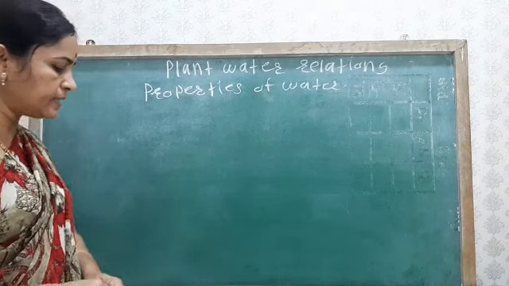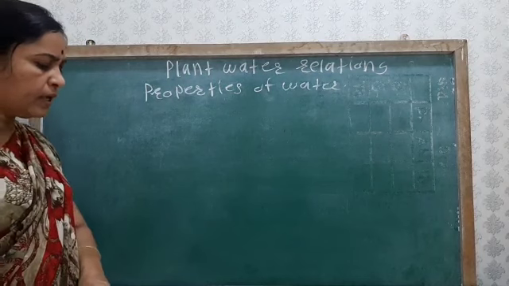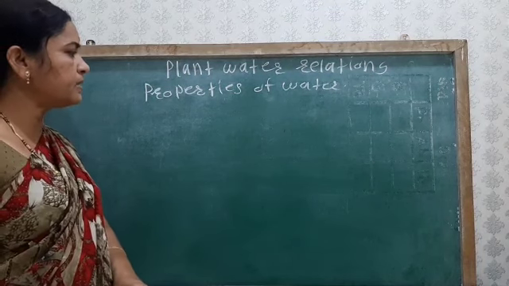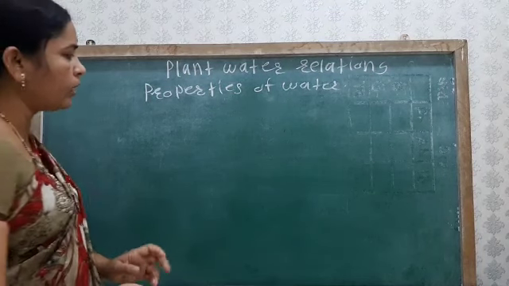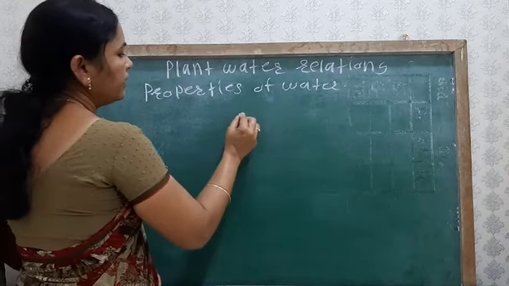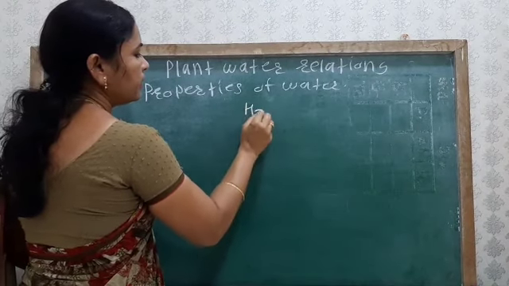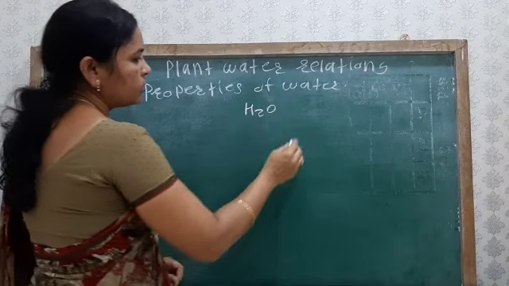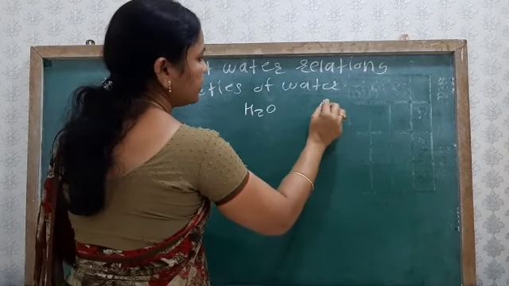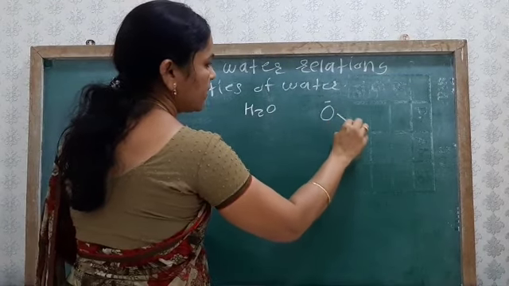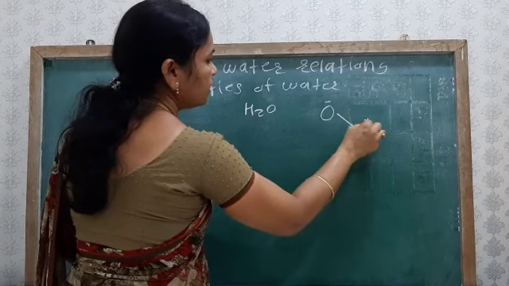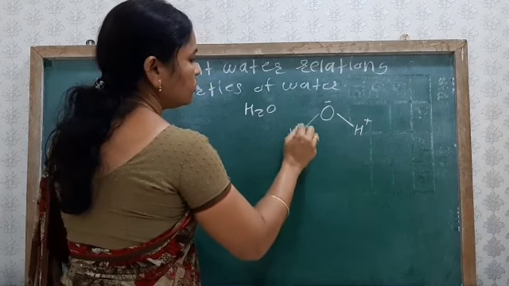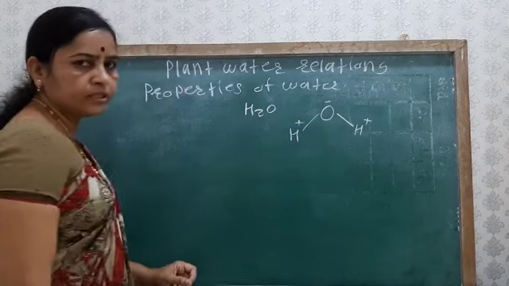So see, here the structure of water. If we see the water, H2O, the oxygen is mainly negatively charged, and the hydrogen on both sides is positively charged.